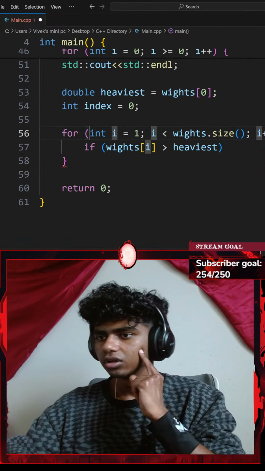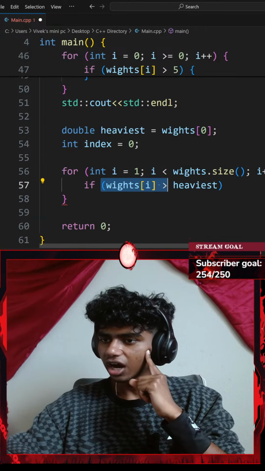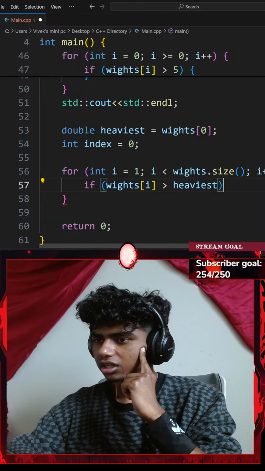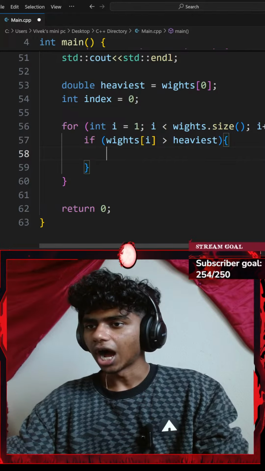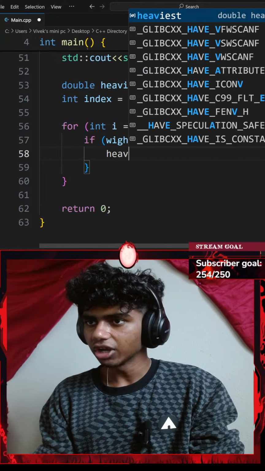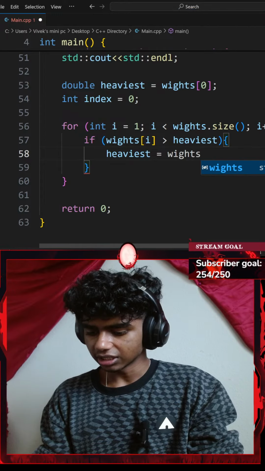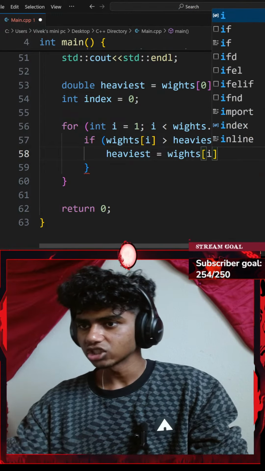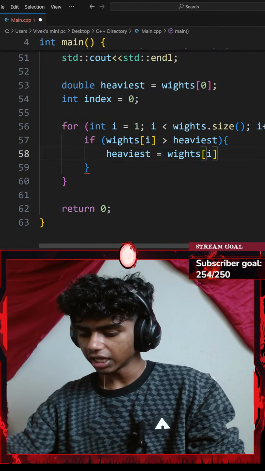Okay, there we go. So if my weights at index of I is greater than my heaviest, I do something. I'll go with a pair of curly braces and then do something. I'm going to be setting my heaviest variable to be equal to my weights vector at index of I. Okay, perfect. Ending with a semicolon.